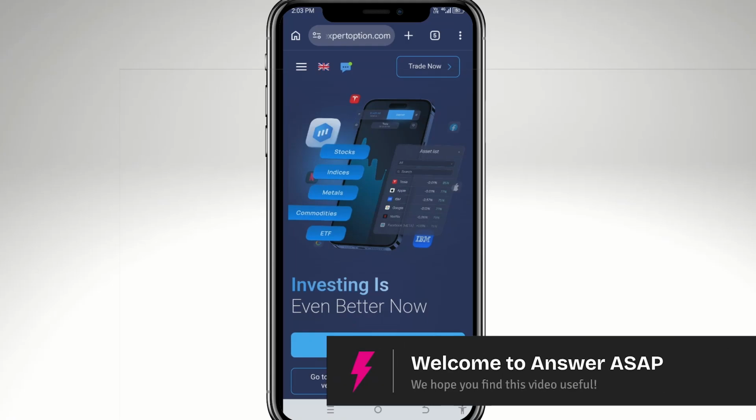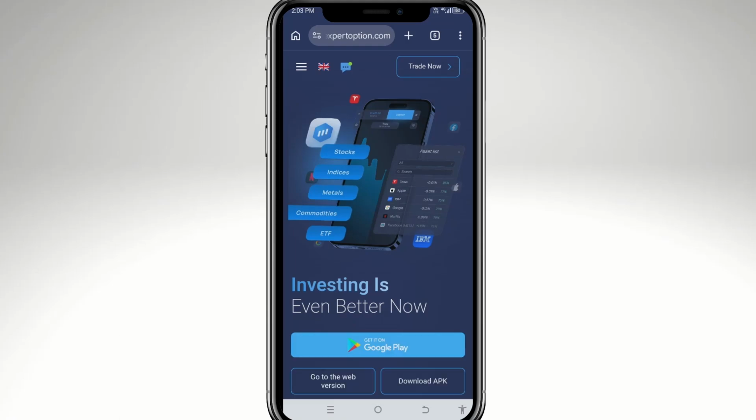In today's video, we are going to show you how to withdraw your money from Expert Option and receive it through GCash using your mobile phone. Let's begin. Now, the first thing that you need to do is launch the Expert Option app on your phone.